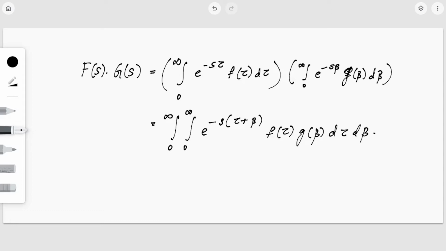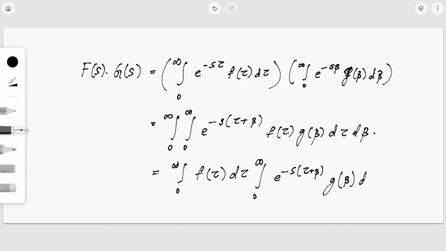Now I'm going to take the d tau terms out, that is, the integral from 0 to infinity of f of tau d tau, into the integral from 0 to infinity of e raised to minus s of tau plus beta into g of beta d beta.